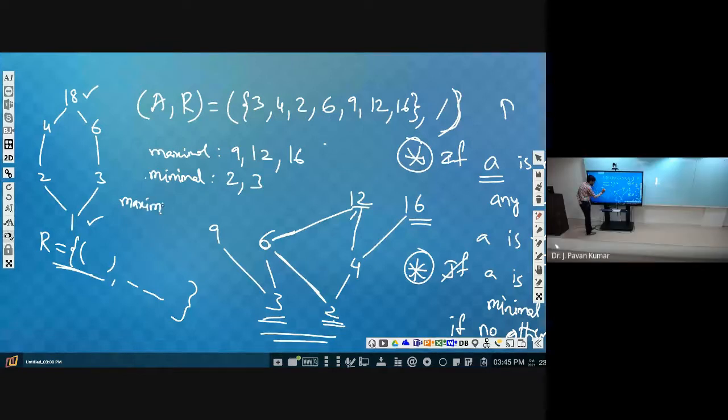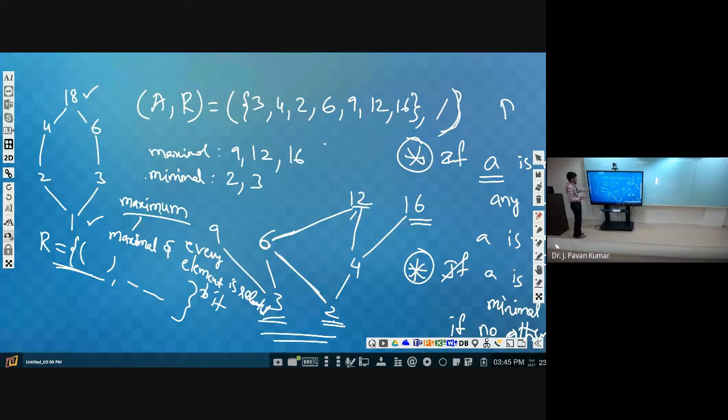There is an element called the maximum element. Maximum element in the sense it should be maximal, and every element is related to it. Now you consider 18.